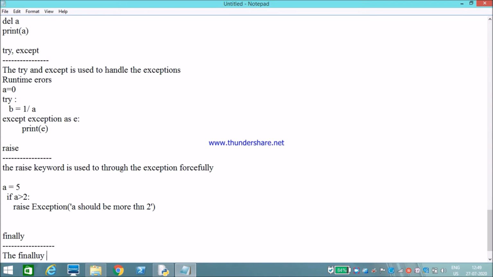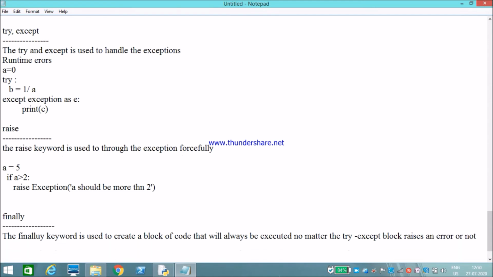The finally keyword is used to create a block of code that will always be executed, no matter whether the try except block raises an error or not.